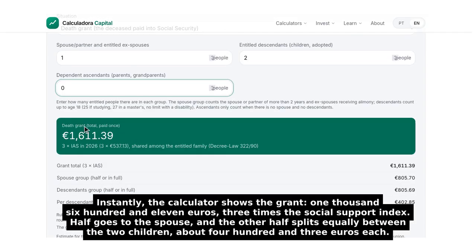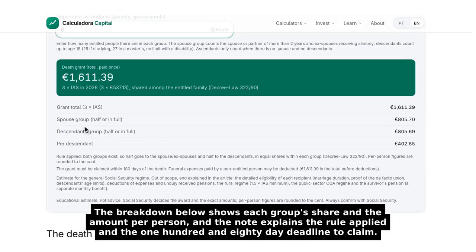Instantly, the calculator shows the grant, €1,611, 3 times the social support index. Half goes to the spouse, and the other half splits equally between the 2 children, about €403 each. The breakdown below shows each group's share and the amount per person, and the note explains the rule applied and the 180-day deadline to claim.